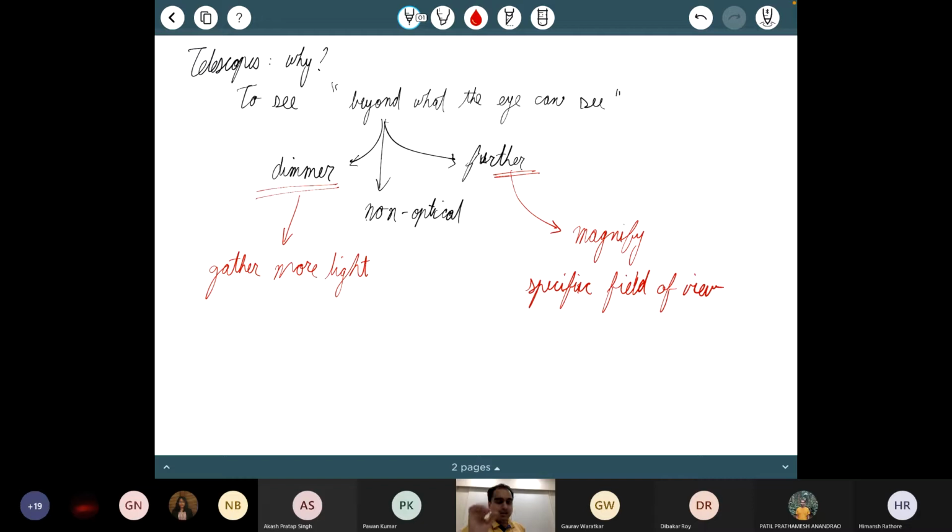There are times when that is helpful. In amateur astronomy, we have sometimes done things like that because when your eye gets less stray light, the pupil of your eye actually dilates more and you can see a bit fainter objects. But that's a different story. So the two main reasons that we actually go for a telescope are these two: we want to gather more light and we want to magnify things a little bit.